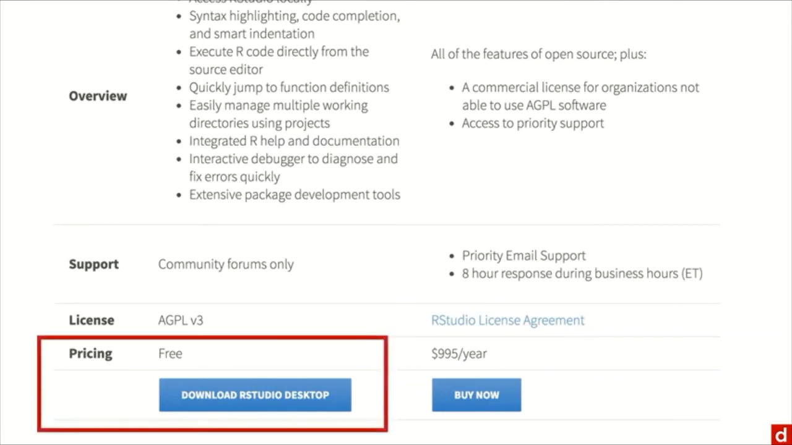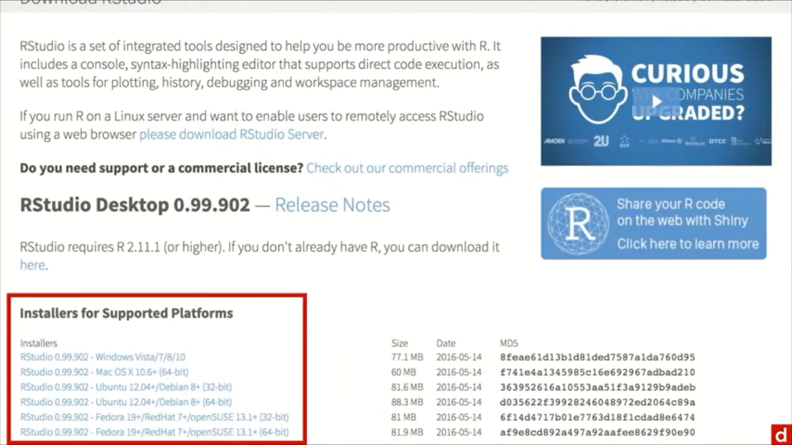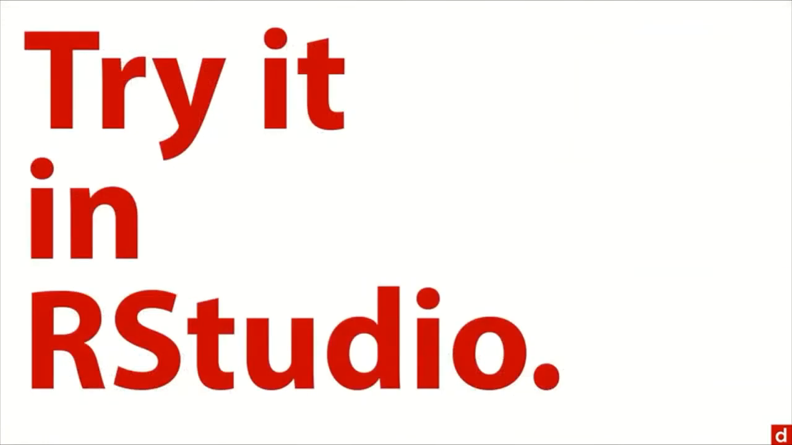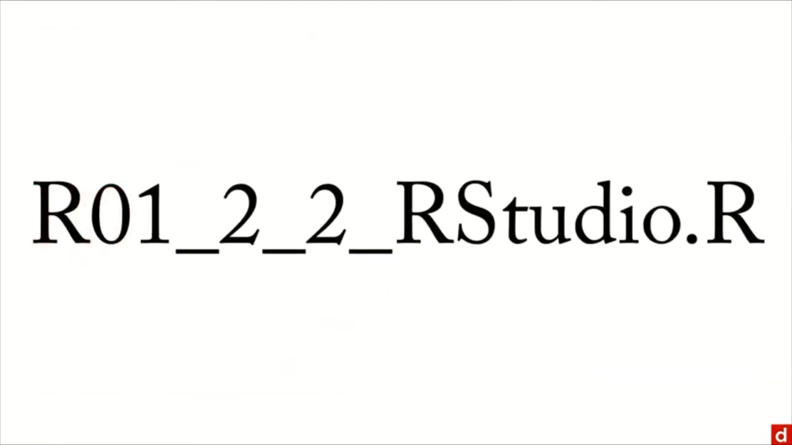And so click here on the left, and then you're going to come to the list of installers for supported platforms. It's down here on the left. This is where you get to choose your operating system. Click the top one if you have Windows, the next one if you have Mac, and then we have lots of different versions of Linux. Whichever one you get, click on it, download it, and go through the standard installation process. Then open it up, and then let me show you what it's like working in RStudio. To do this, open up this file, and we'll see what it's like in RStudio.